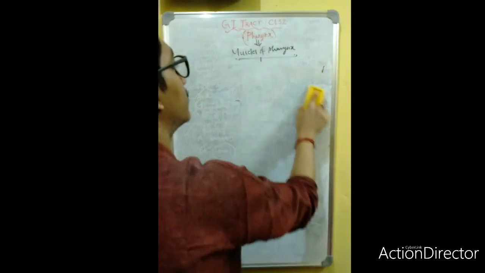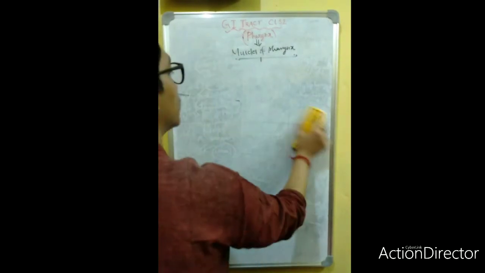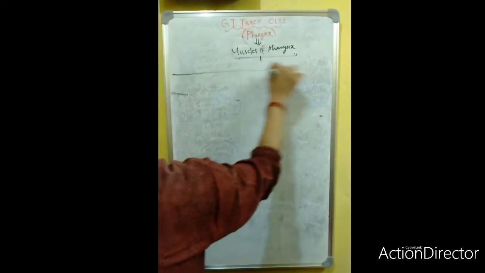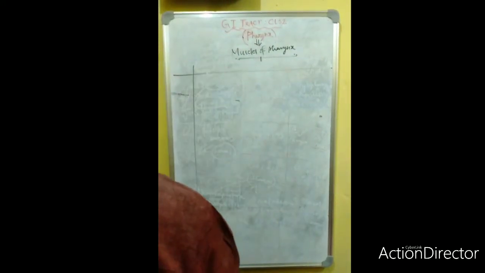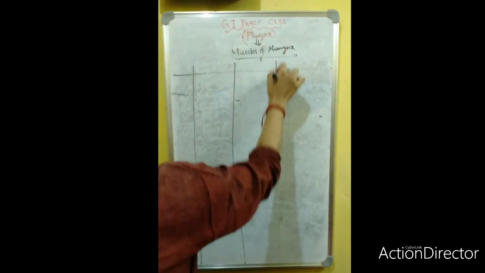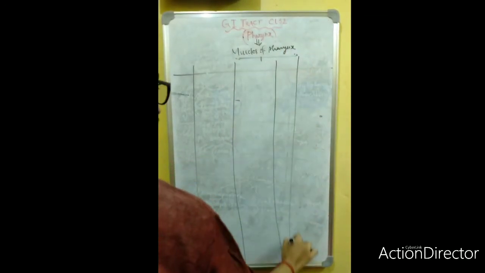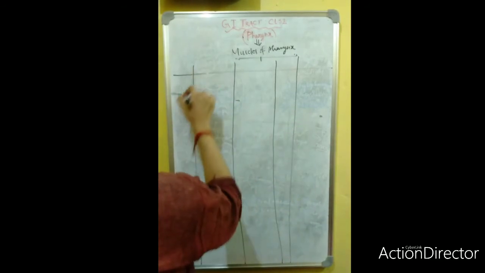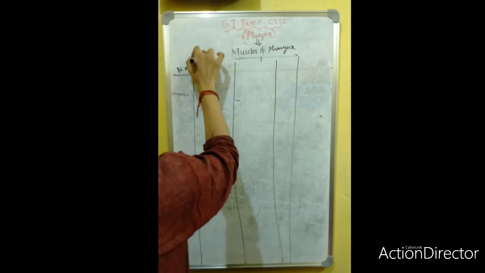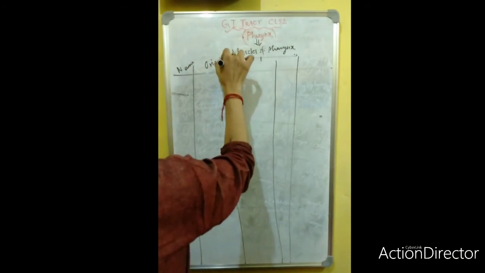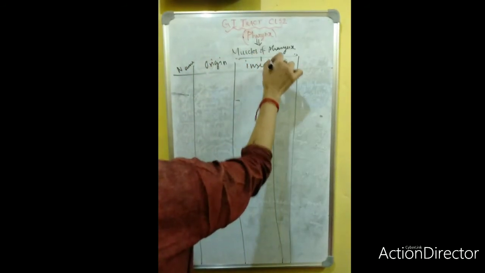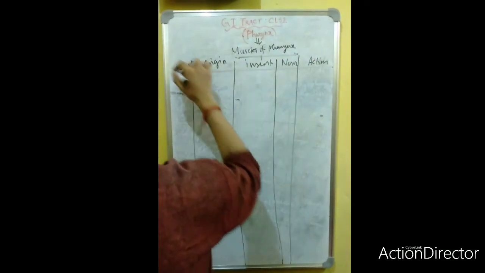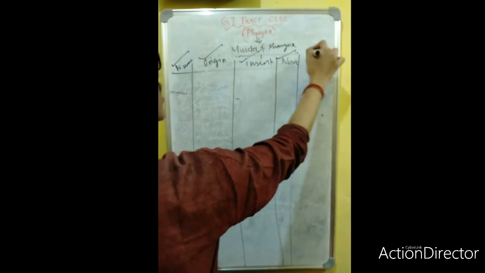So make the columns, draw the diagram, and complete your answer: name, origin, insertion, nerve, action.